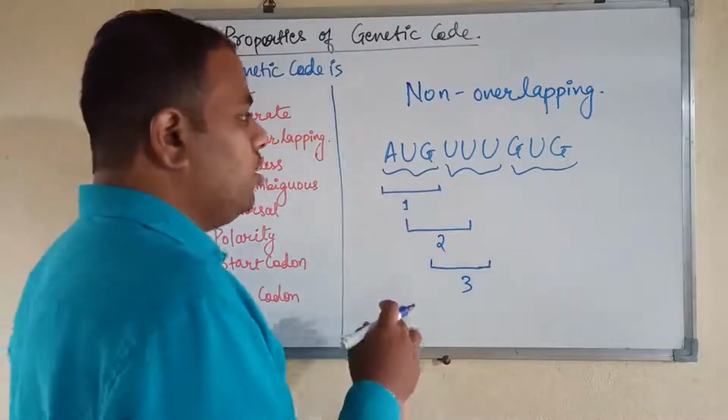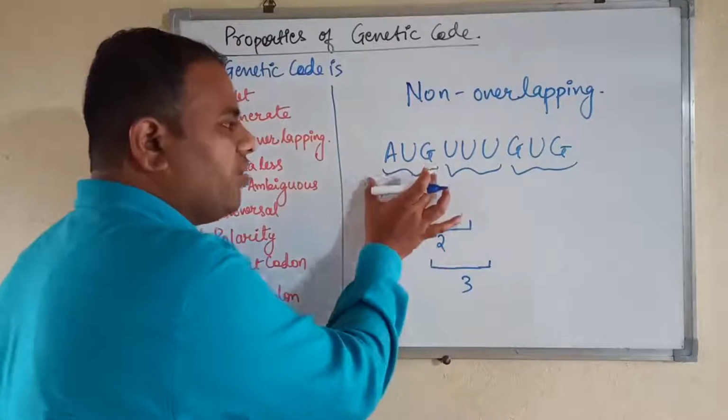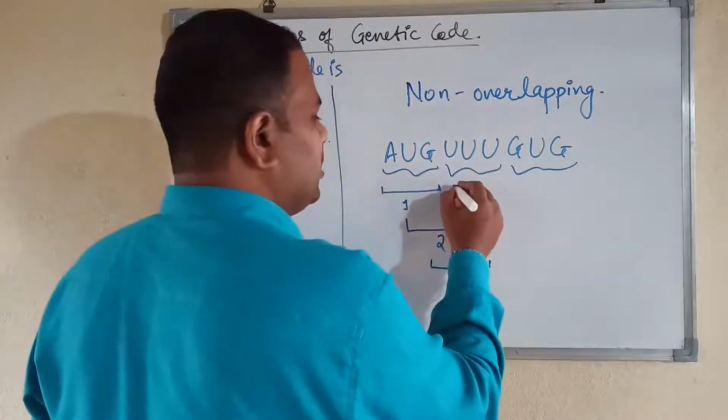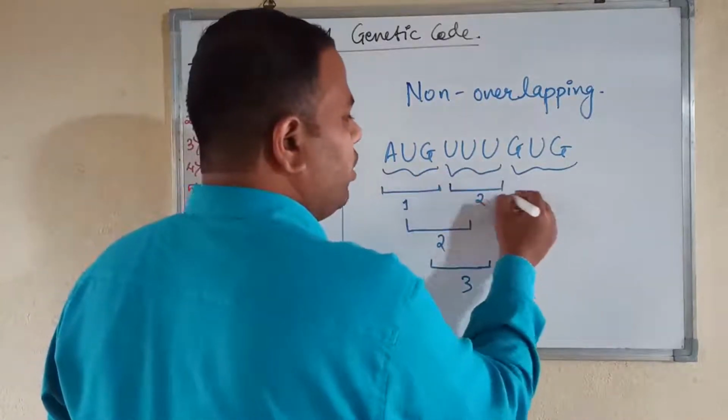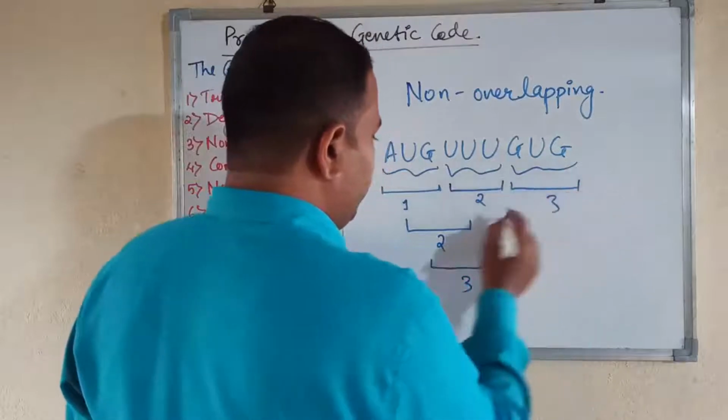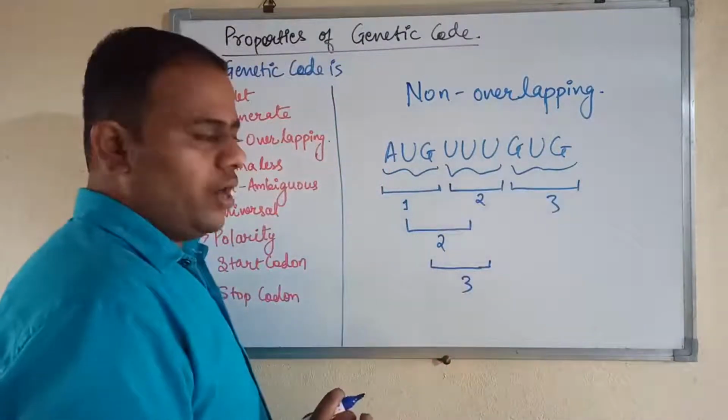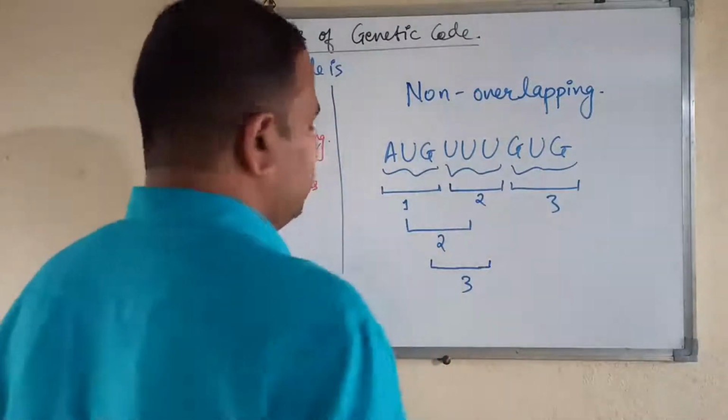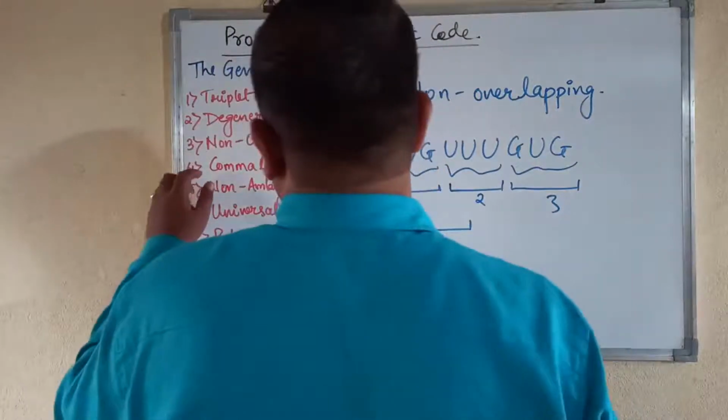So the codons are always separate. It will be like this, the second codon here, and this will be the third codon. They will not overlap one upon another. So this shows you that the codon is non-overlapping.